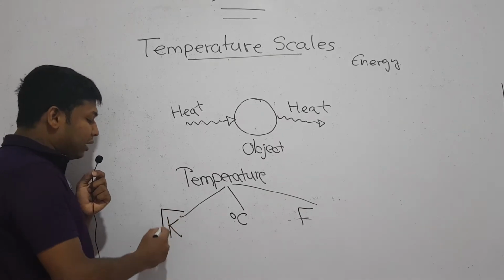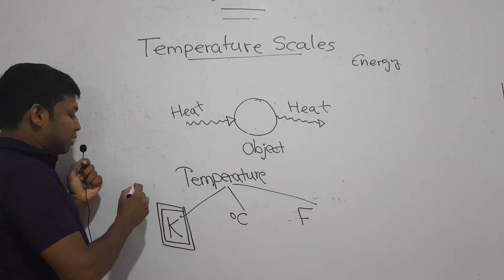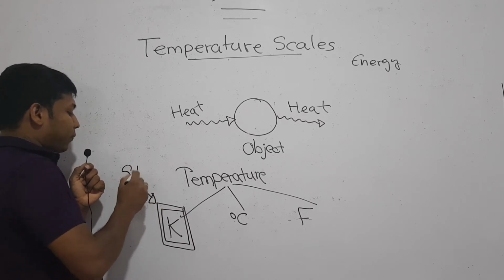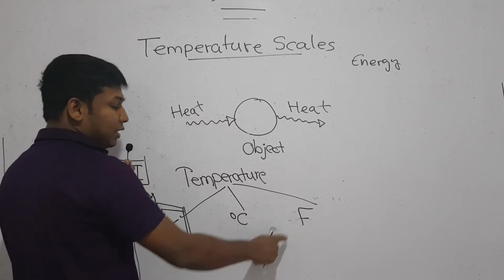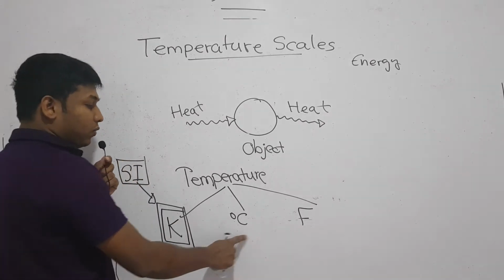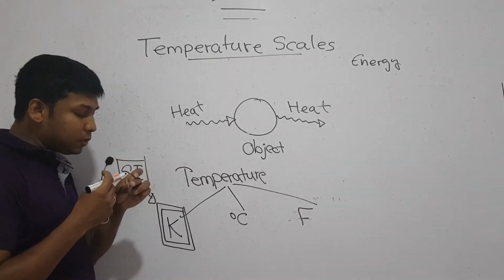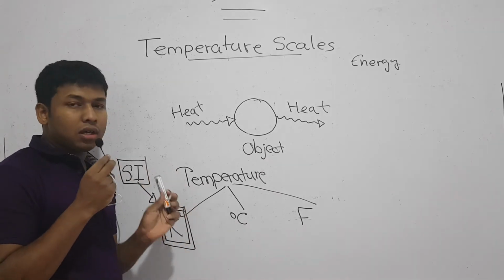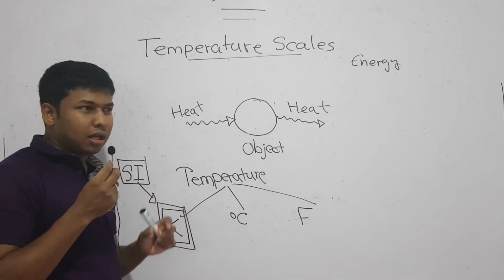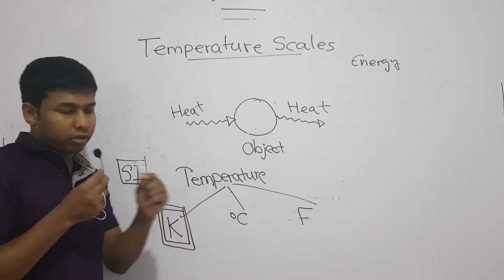And Kelvin is considered as the SI unit. None of these others are considered as SI units, right? Kelvin is the SI unit, right? Now let's see how these scientists introduced these temperature scales, right? Now I'm not referring to the history facts, instead the things that you should know, right?